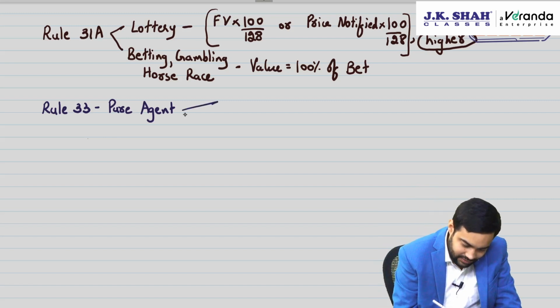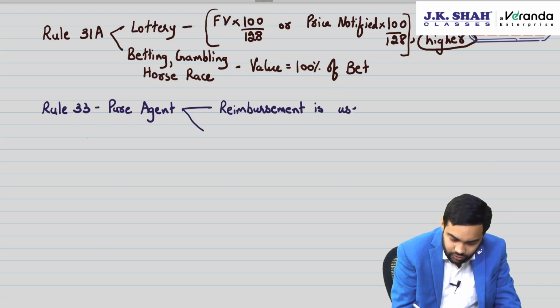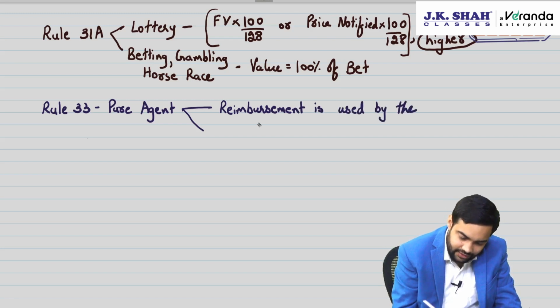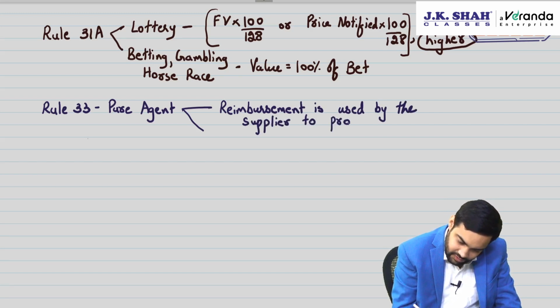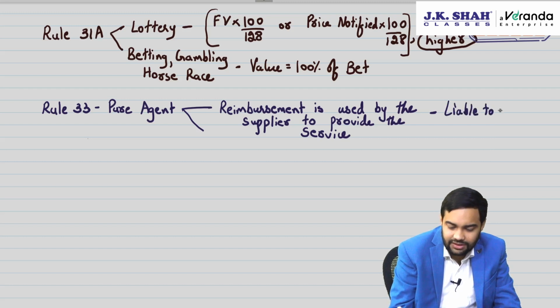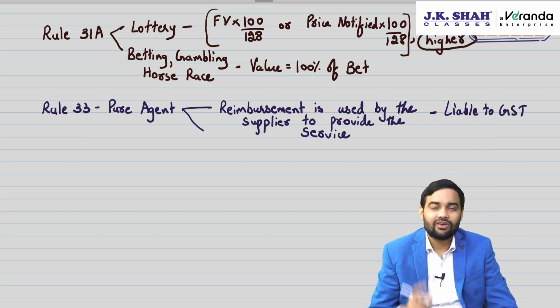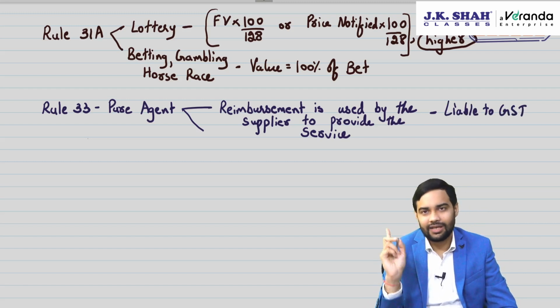See, two types. When reimbursement is used by the supplier to provide the service, then in that case liable to GST, because he is using it, like accommodation reimbursement, travel reimbursement, all these are used by the supplier, that will be liable.